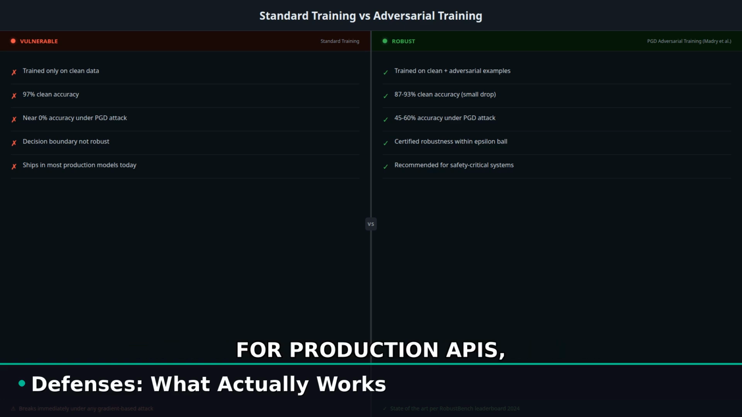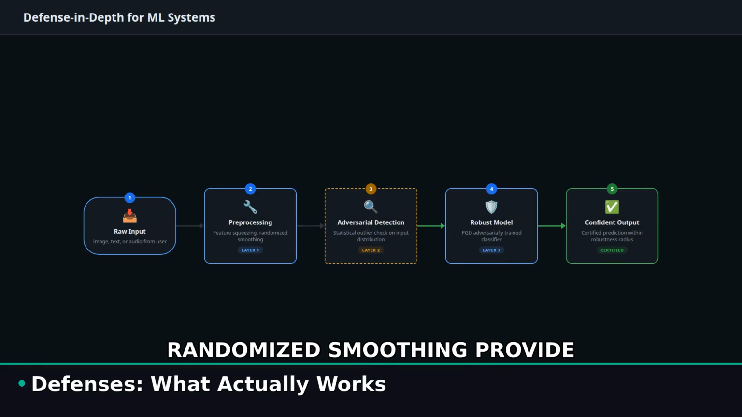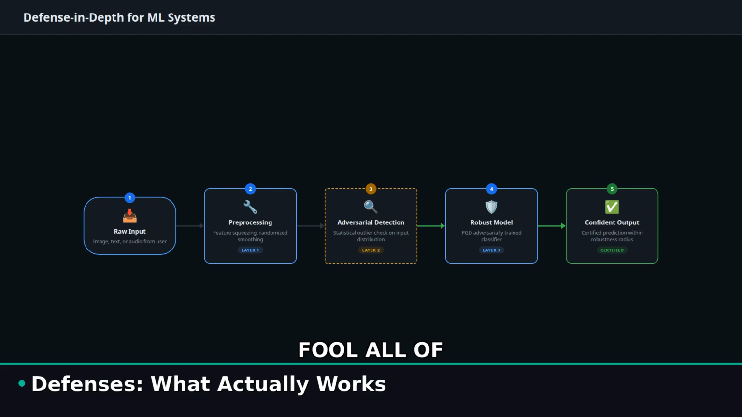Input preprocessing adds another layer. JPEG compression, feature squeezing, and randomized smoothing can reduce gradient-based attack effectiveness. For production APIs, certified defenses using randomized smoothing provide provable robustness guarantees. And ensemble diversity helps. If your classifiers do not share the same decision boundaries, a single adversarial example is unlikely to fool all of them